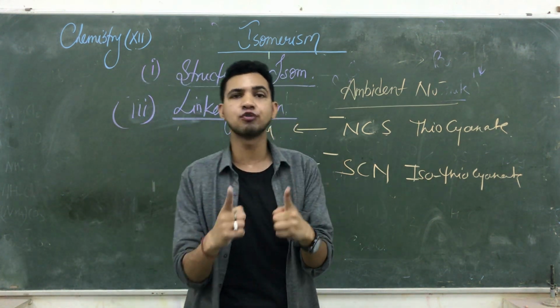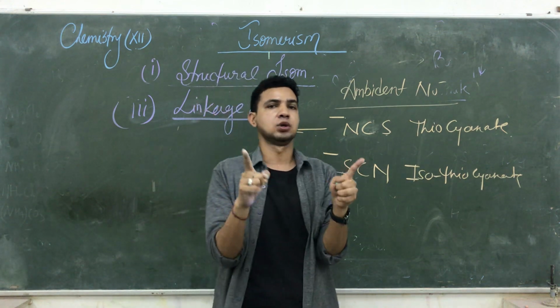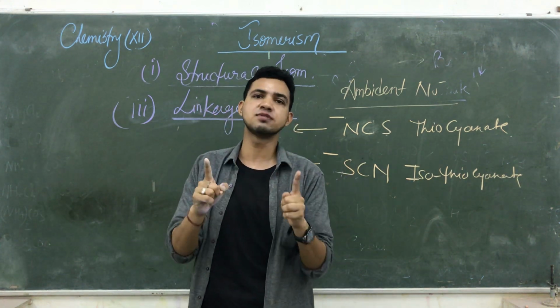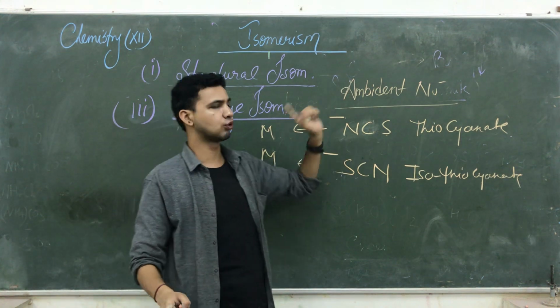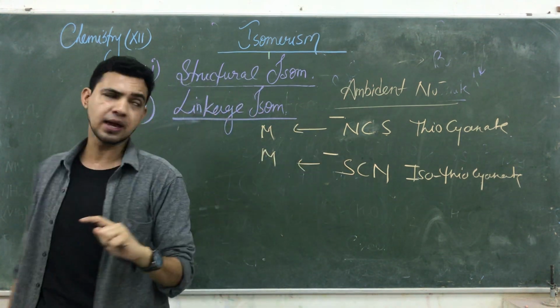So if one nucleophile or one ligand has two negative charge sites, that is known as an ambident nucleophile.